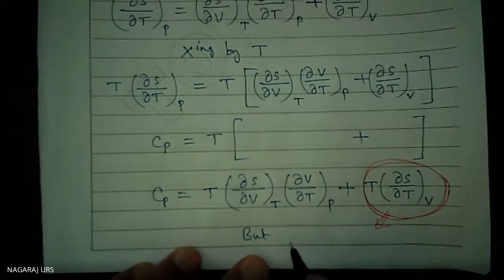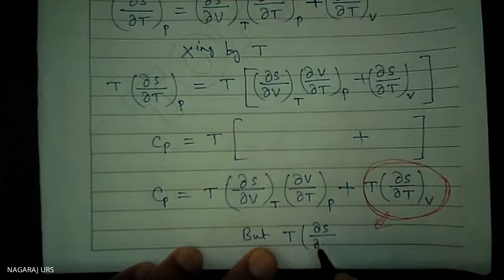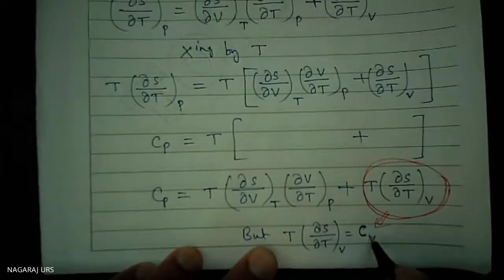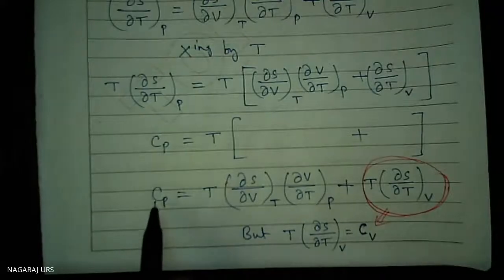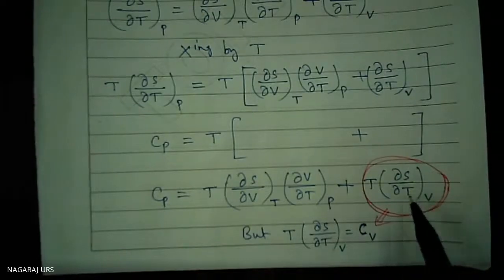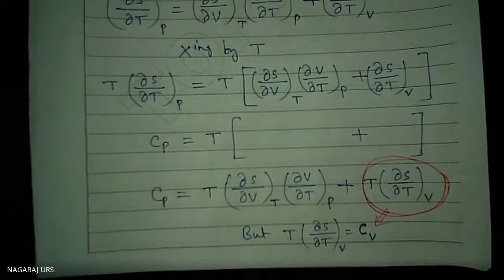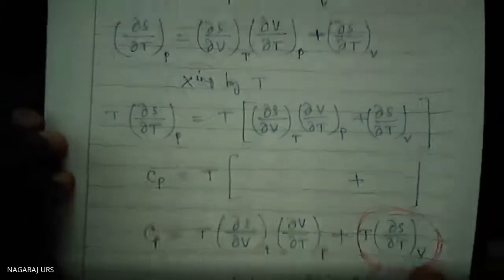That is Cv, specific heat at constant volume. This is specific heat at constant pressure. This is specific heat at constant volume. Volume remains constant. Entropy is changing with respect to temperature. Okay. Next step.